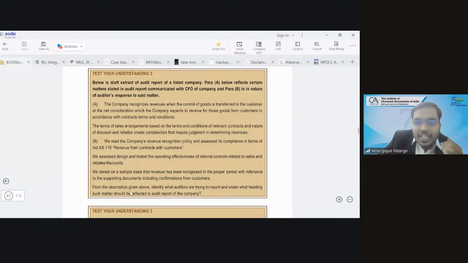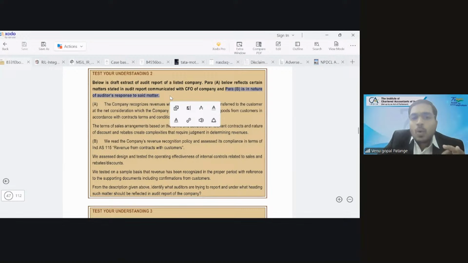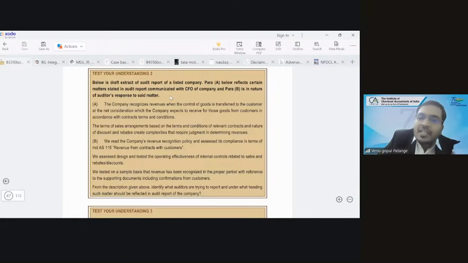Yes. So from the description given above, it is very much clear that they are discussing a key audit matter, because we can see the auditor response. Para B is in the nature of the auditor's response. So this is the only standard wherein you report both what the matter is as well as the auditor's response to the said matter. Next, we'll see another.